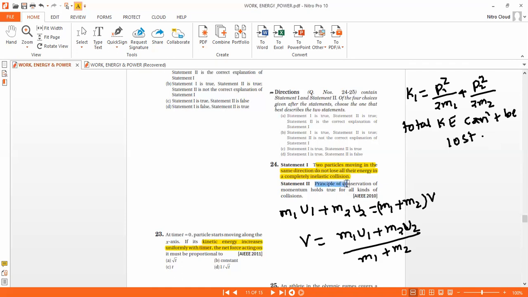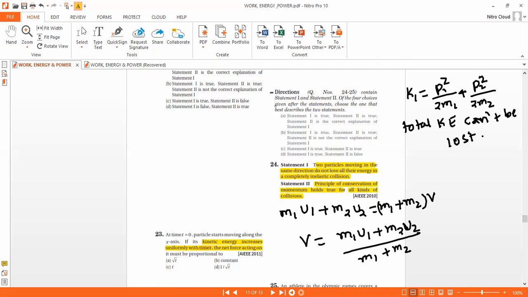Now, the principle of conservation of momentum holds true for all kinds of collisions. Is it right, sir? Okay.